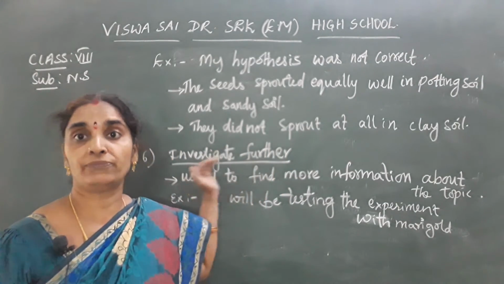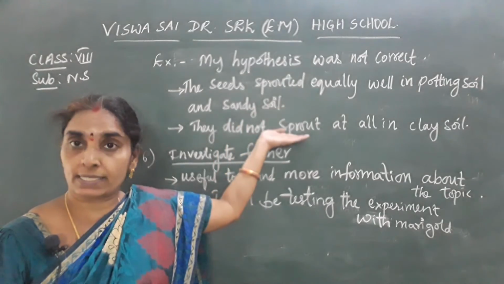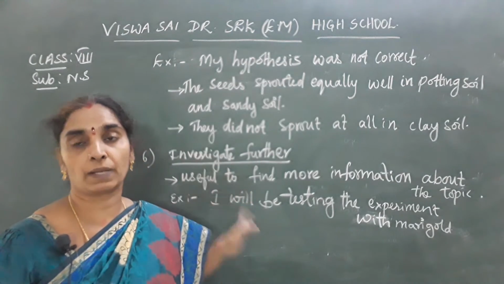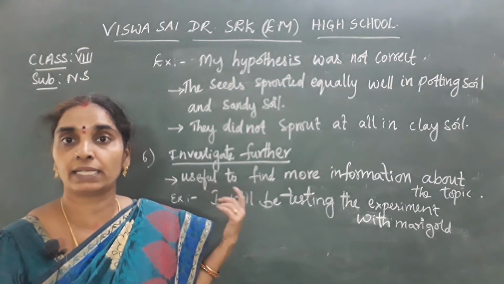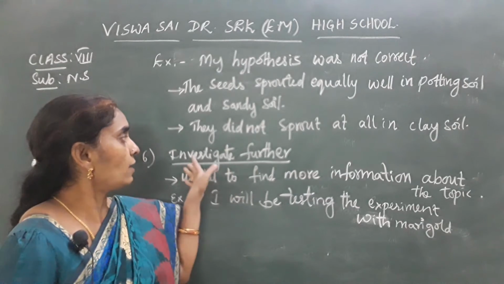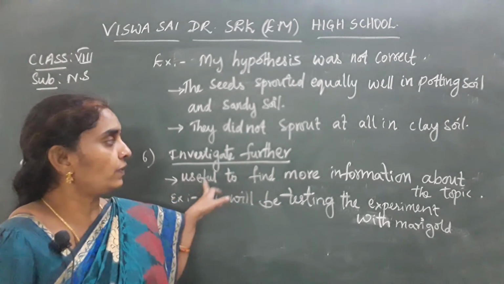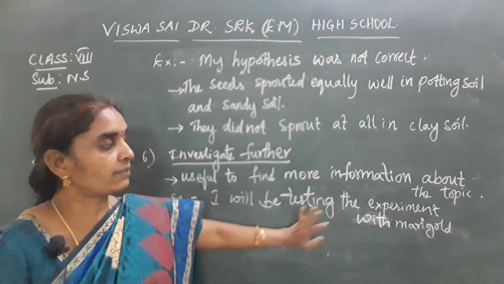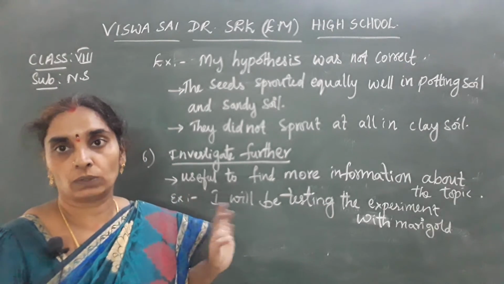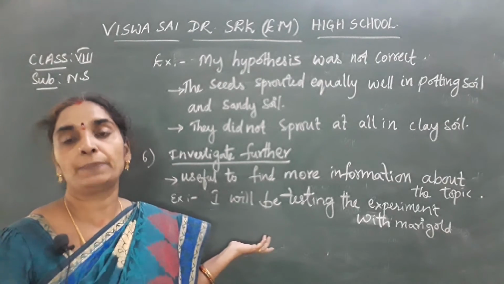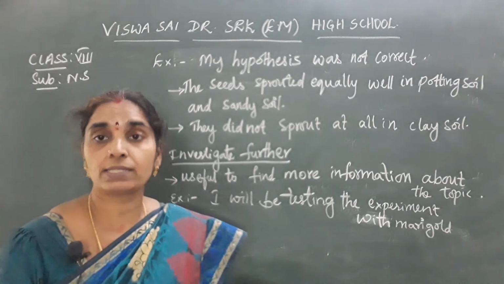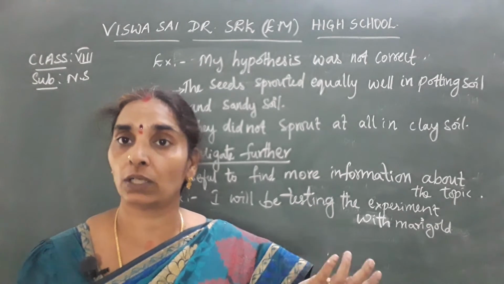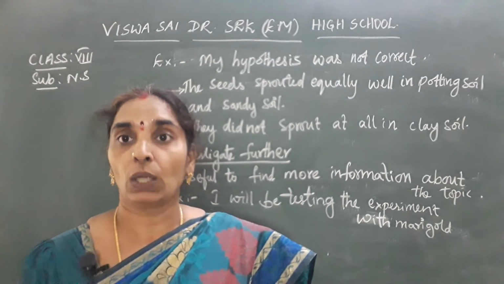So by investigating further, this is about the bean seeds. Now we can take any other seeds or any other plants and do this experiment continuously, and we can investigate our experimentation. So investigating further is useful to find more information about the topic. Here I will be testing the experiment with marigold. That is an example that I have given you. So in physical science or any other topic, like the scientists who observe nature, the climatologist or the geologist, they take up their own questions.